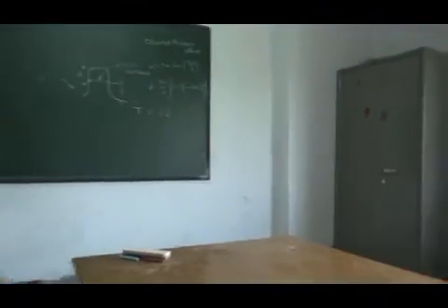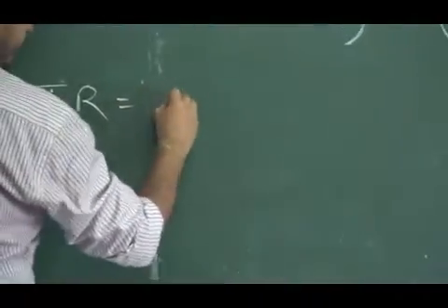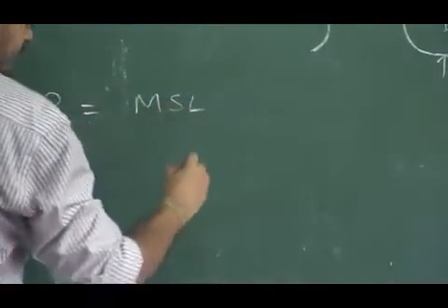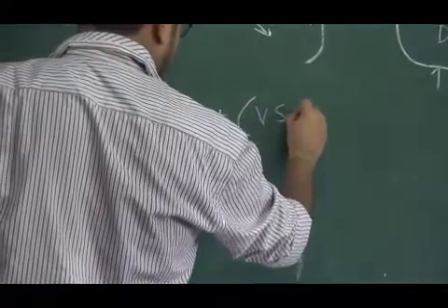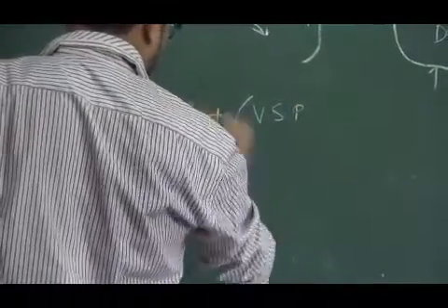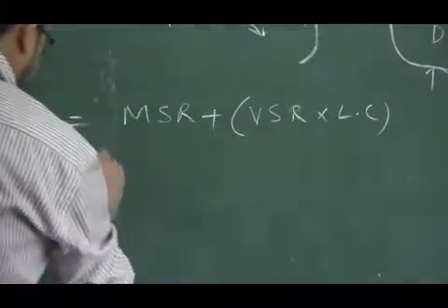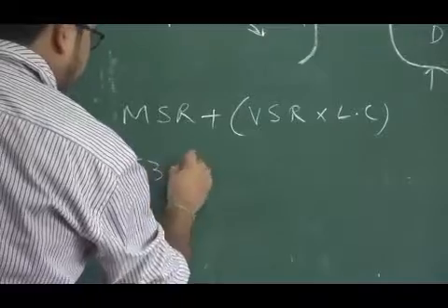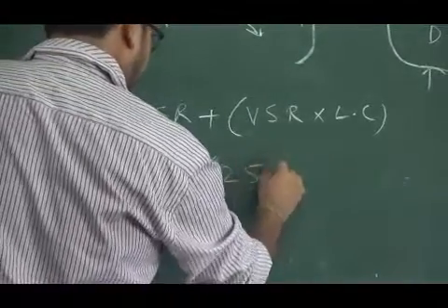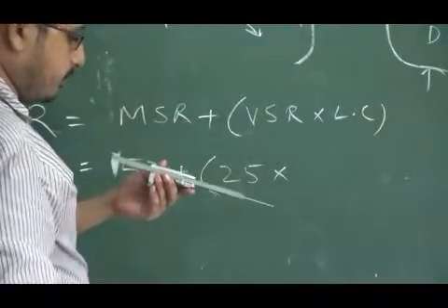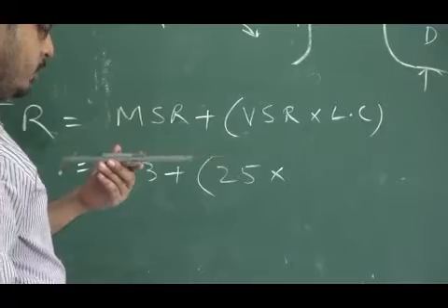The total reading is the main scale reading plus the vernier scale reading into least count. So the main scale reading here is 53, the vernier scale reading here is 25, and in the case of a slide caliper the least count is 0.02 millimeter.